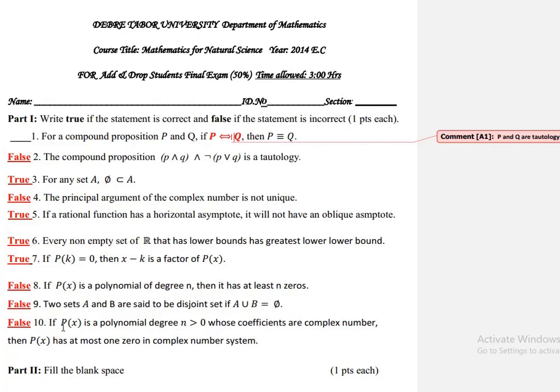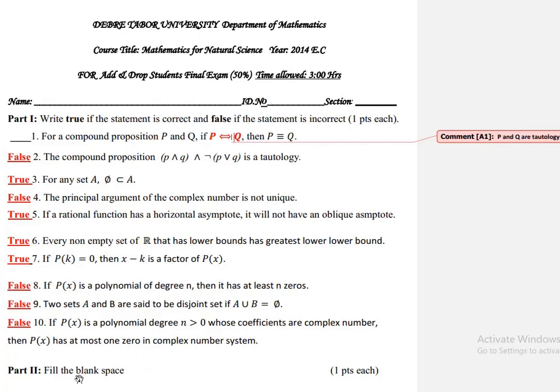Number 10. If p of x is a polynomial of degree n greater than 0 whose coefficients are complex numbers, then p of x has at most 1 zeros in complex number system. This is false because if p of x is a polynomial of degree n greater than 0 whose coefficients are complex numbers, then p of x has at least 1 zeros in complex number system. እዚህ ጋር at least መሆን ስለነበረበት ይህ false ይሆናል።